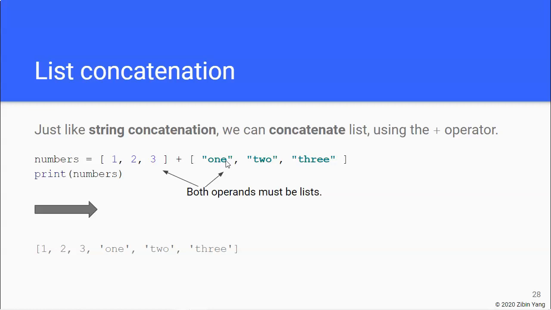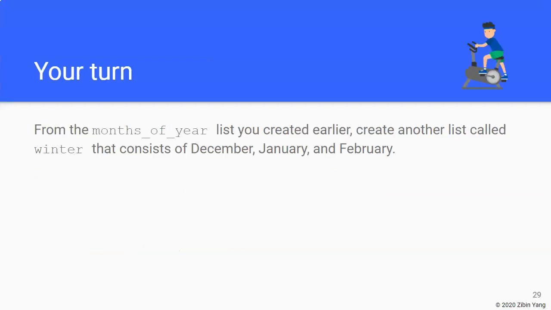So with this knowledge, here is a little exercise for you. For the list of months, can you create another list? We're going to call it winter. Winter usually consists of December, January, and February. So how do we make a list of those 3 months?